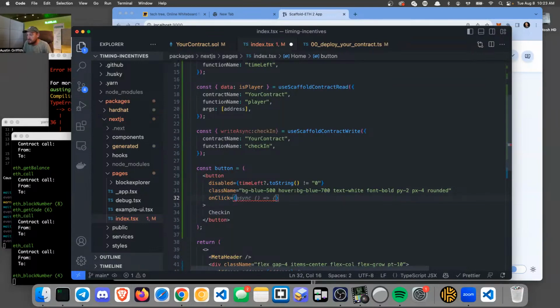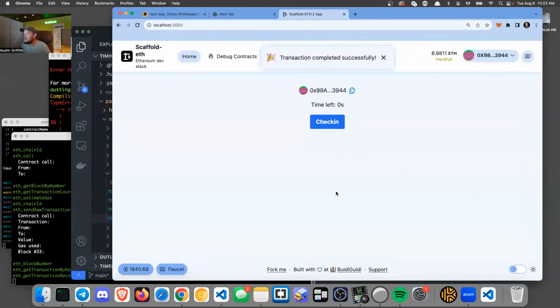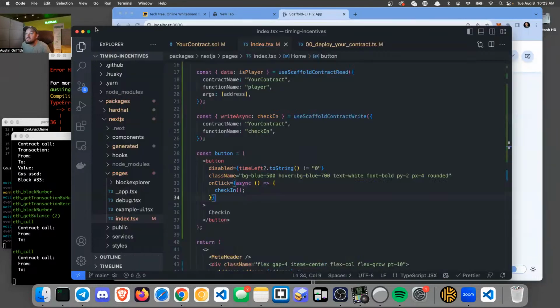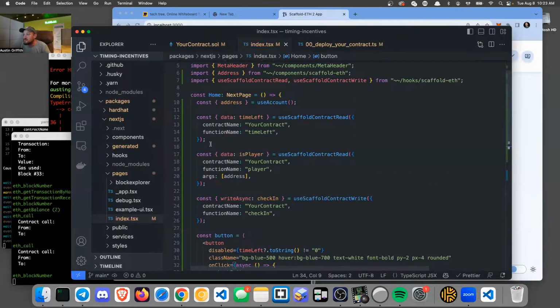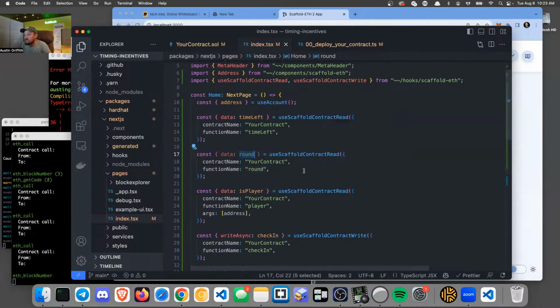On click is going to call check-in. Like that. Are we happy? Can I check in? Ooh, it worked. And so now time left is back to 60. Ooh, let's display the round too, right? Round. And I think it's just called round, right? Yep, cool. And then we can display that too.